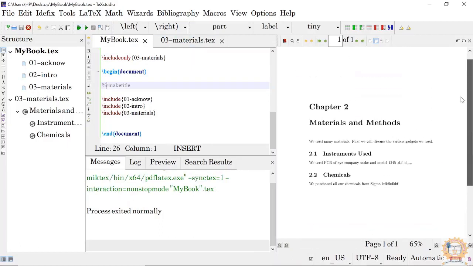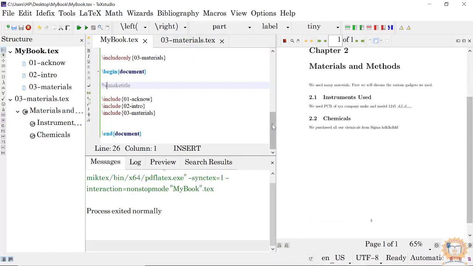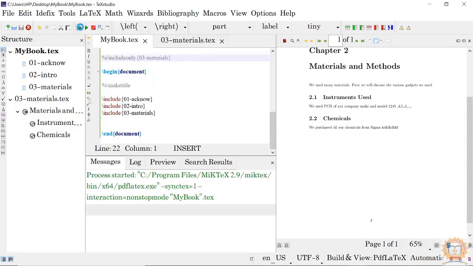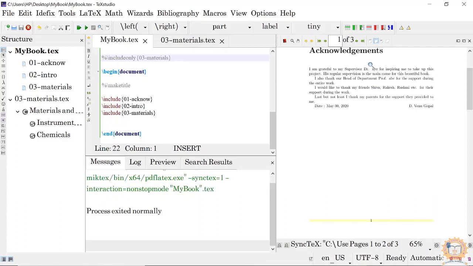Okay. Now chapter 2 only compiles. Suppose you want to compile the entire document, just put a percentage symbol here and your entire document will be prepared like this.